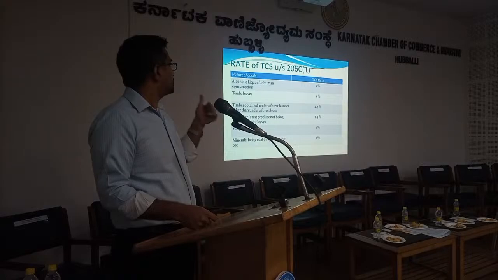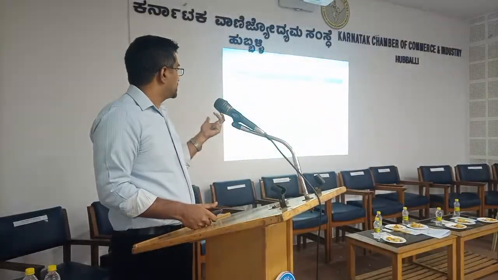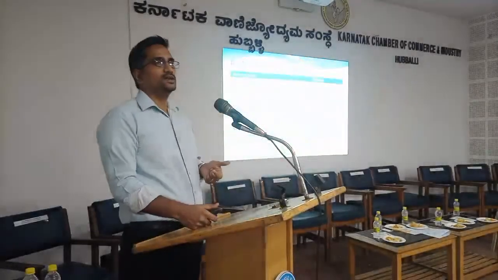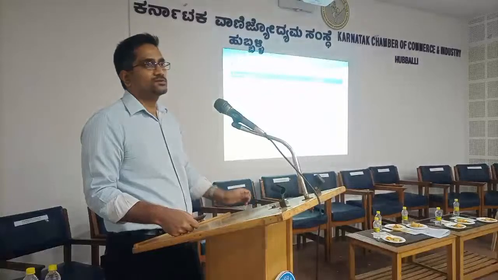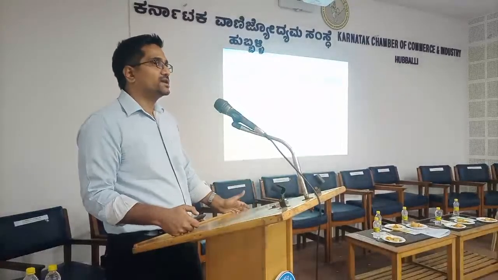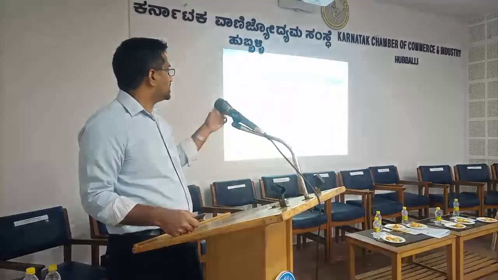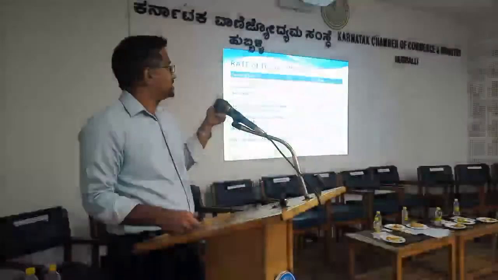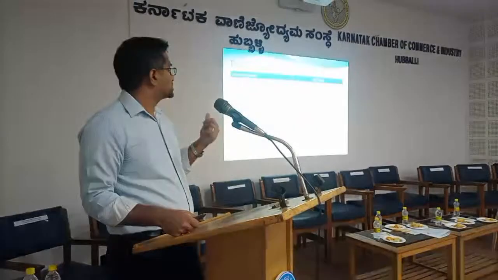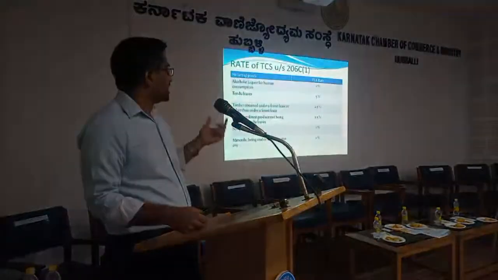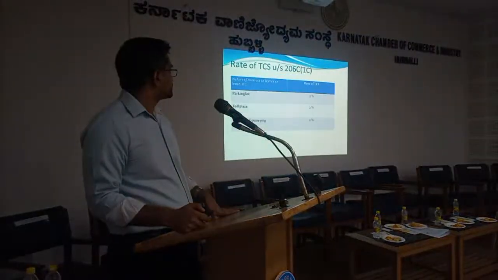TCS provisions are mostly applicable for alcoholic liquor, then tendu leaves, or for timber, or if you are selling some scrap, or if you are selling some iron ore or lignite or coal. In such cases, TCS has to be complied. So general rates are, for alcohol it is 1%, for tendu leaves it is 5%, for timber it is 2.5%, and for scrap it is 1%, and for sale of iron ore it is 1%.